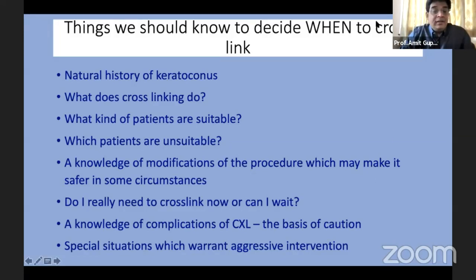All these things are very important to know. And do I really need to cross-link now, or can I wait? And the knowledge of the complications of cross-linking, on which we have one session, is the basis of the caution that we are exhibiting in these patients. And some special situations which might warrant aggressive intervention.